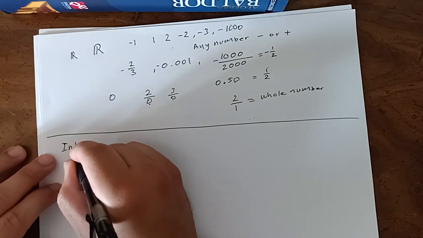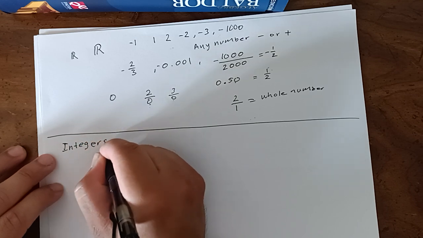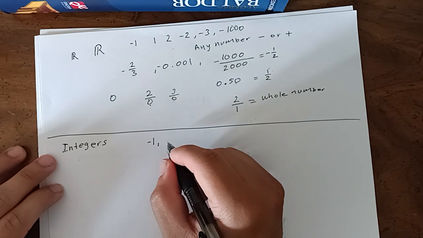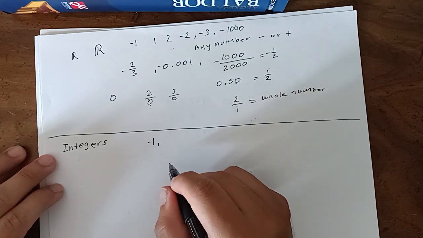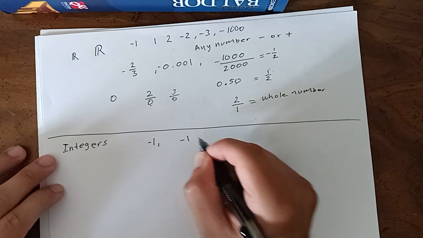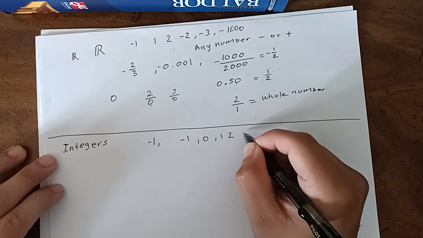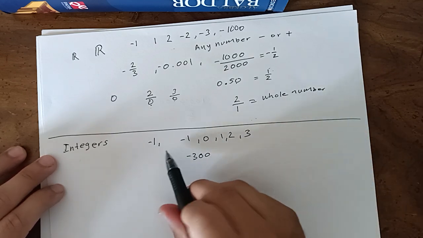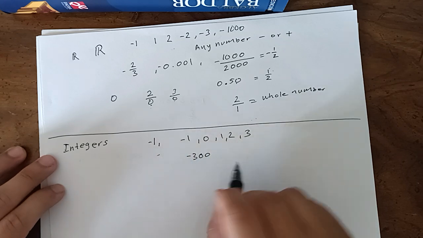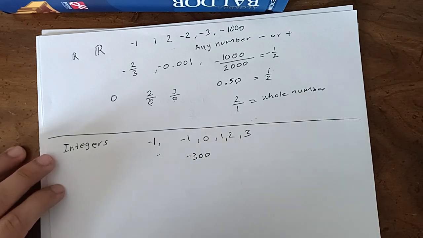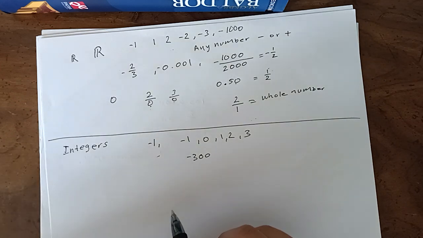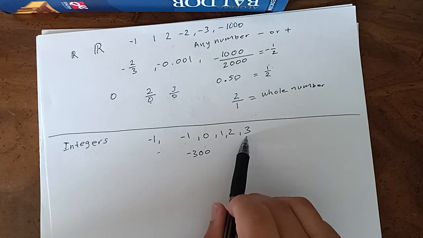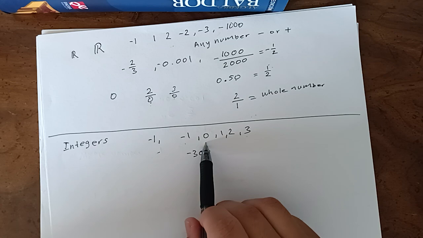Integers are just numbers that are whole numbers and positive, negative, and it includes 0 as well. So -1, 0, 1, 2, 3, 300, -300. Integers are pretty much any whole number, negative or positive, including the number 0. So these are whole numbers that are negative or positive, including 0.